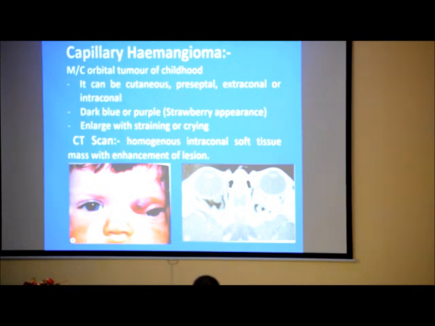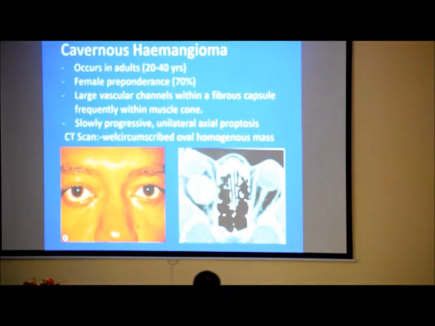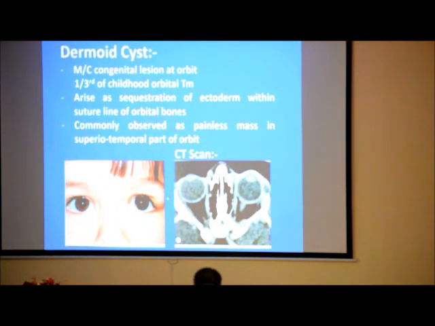Capillary hemangioma is the most common orbital tumor in childhood. It can be cutaneous, preseptal, extraconal or intraconal. On CT scan there is a homogeneous mass with good contrast enhancement. Cavernous hemangioma is most common in female adults, and there are large vascular channels within the fibrous capsule and slowly progressive unilateral proptosis. There is an oval homogeneous mass in CT scan. Dermoid cyst is the most common congenital lesion of orbit, and in CT scan there is cystic swelling.